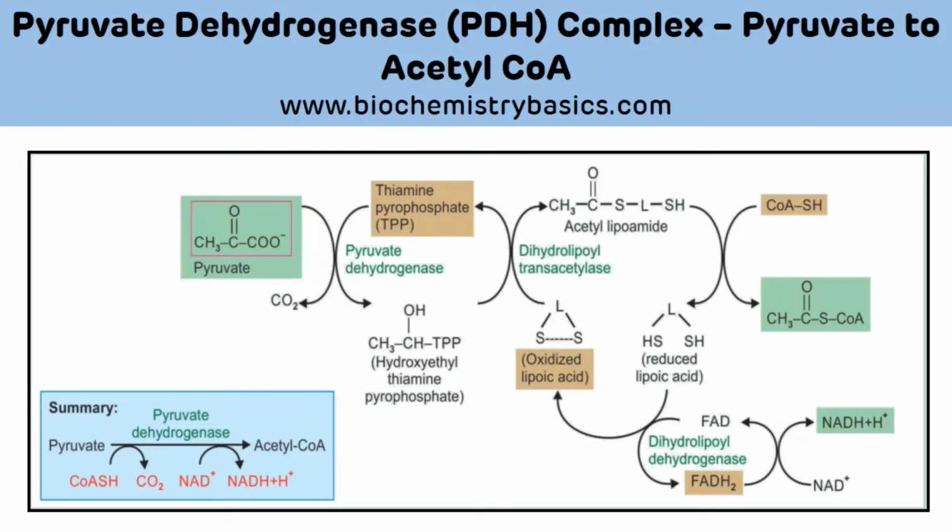Hello everyone. Today we are going to discuss pyruvate dehydrogenase complex. This complex is important for the conversion of pyruvate, which is a 3 carbon containing molecule, into acetyl CoA, which is a 2 carbon containing molecule. This is a high yield topic not only for theoretical exam but also for the various entrance examinations.